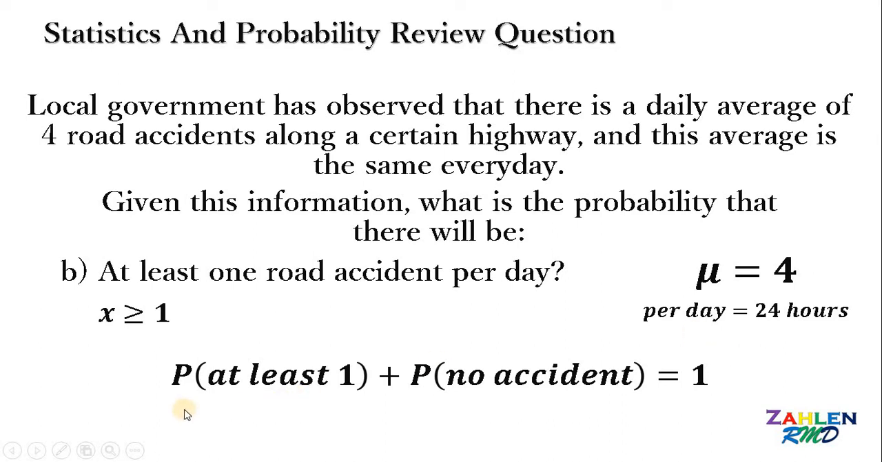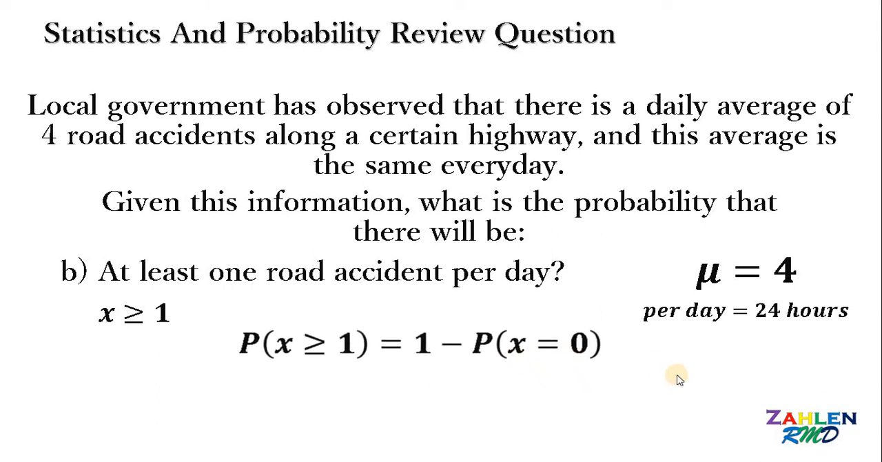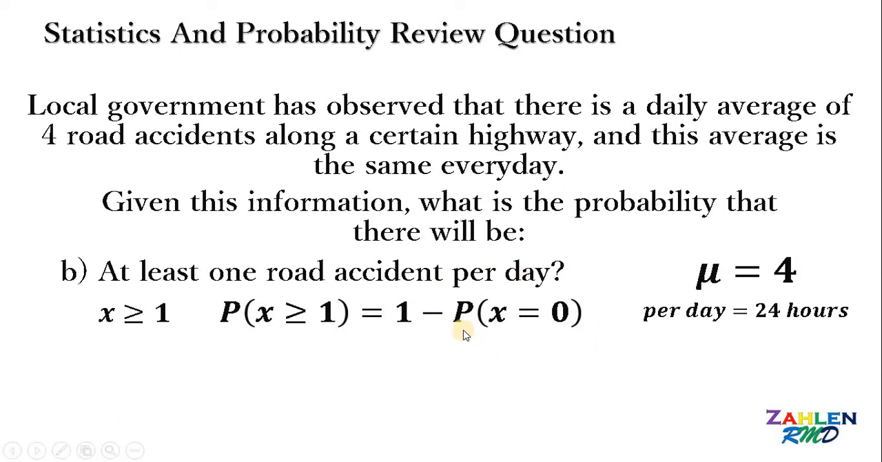Now, to get the probability of at least one road accident per day, what we're going to do is find the probability of no accident, and then subtract it from 1. In notation, we have the probability that x is greater than or equal to 1 must be equal to 1 minus the probability that x equals 0. So here, we need to solve for the probability of no accident on that day, or x equal to 0. So let's have our formula again, and then replace all x with 0, because now we want the probability of no accident on that specific day.